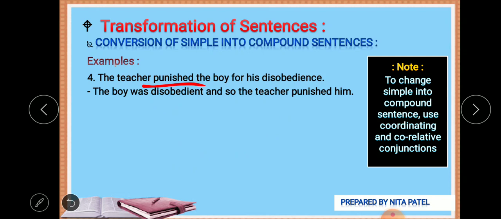So one thing, just keep it in your mind: don't mix up compound or complex sentences. Compound sentences are framed with the help of correlative or coordinating conjunctions only. Don't go with the subordinating conjunctions. Subordinating conjunctions you will find like because, as, since, so that, when, wh-words, after, before, that kind of words in complex sentences.